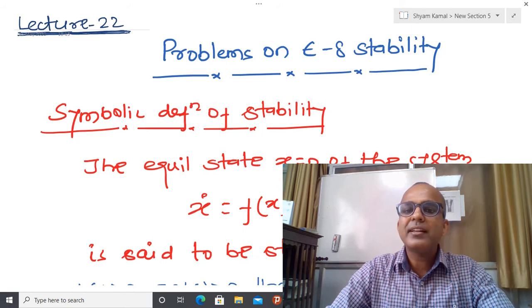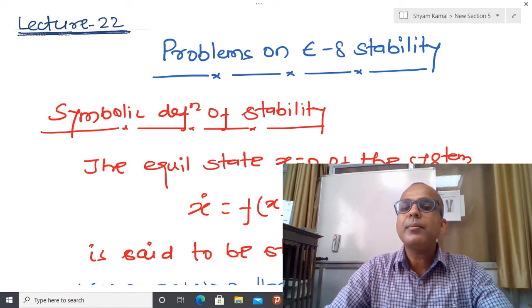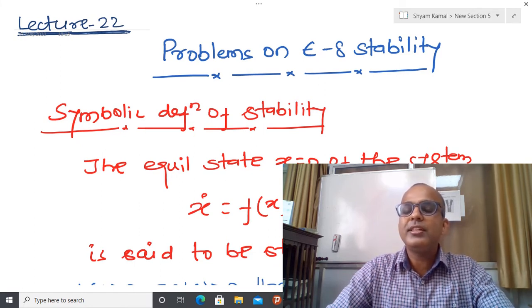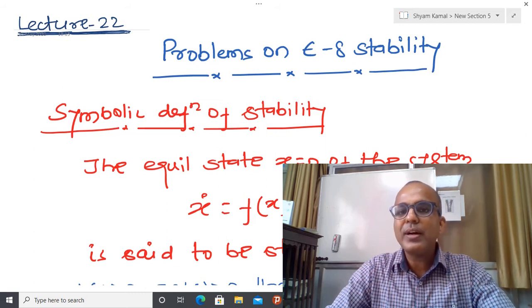Now, suppose I start in the neighborhood of the equilibrium point, then what is our behavior? In the previous class, we found that this behavior is captured by the definition of Lyapunov stability about the equilibrium point. So if I know the equilibrium point, then I will create two balls about it. One ball is where the initial condition is going to lie, or we will choose the initial condition,